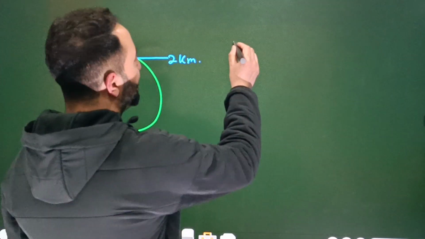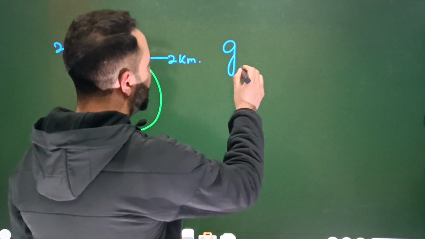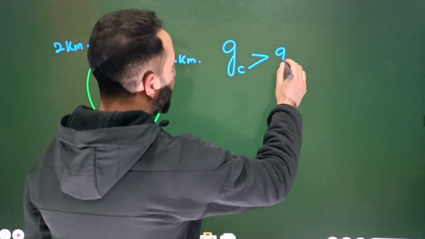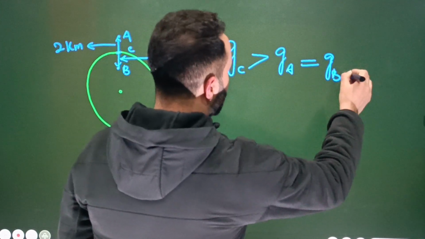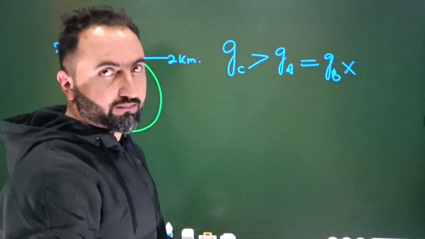You'll write down quickly like this. You'll get tempted by this question. So GC is greater than GA is equal to GB. A completely wrong answer. Completely wrong answer.